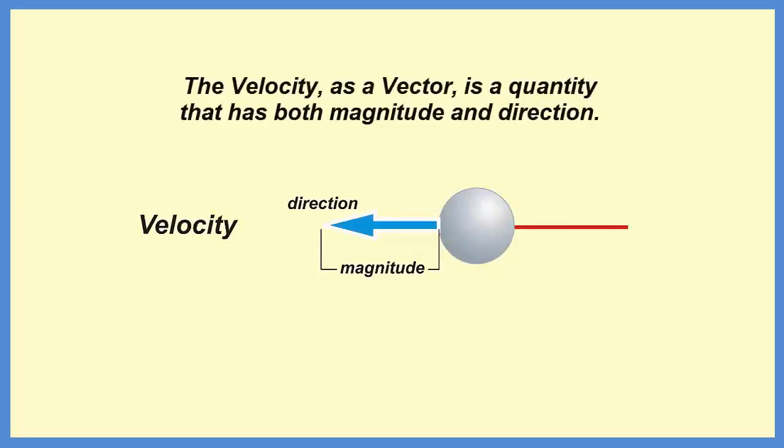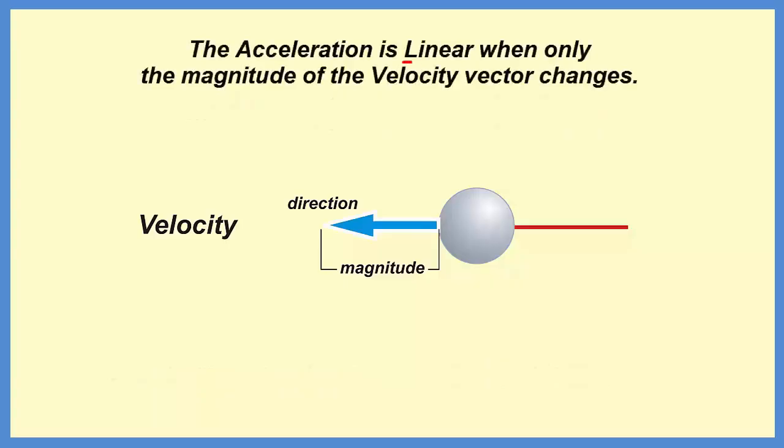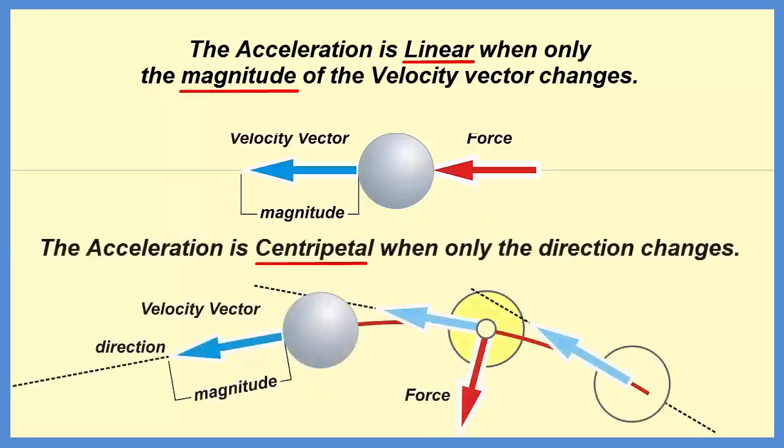The velocity, as a vector, is a quantity that has both magnitude and direction. The magnitude of the velocity of a body is its speed. The acceleration is linear, when only the magnitude of the velocity vector changes. The acceleration is centripetal, when only the direction changes.